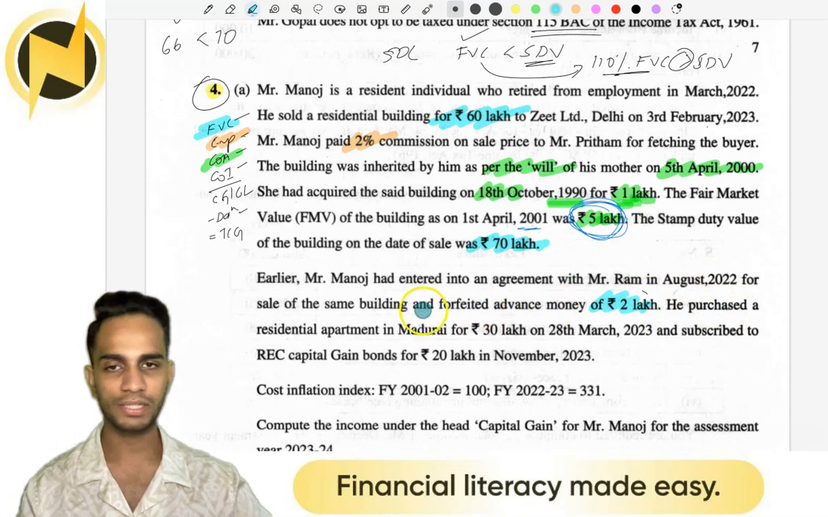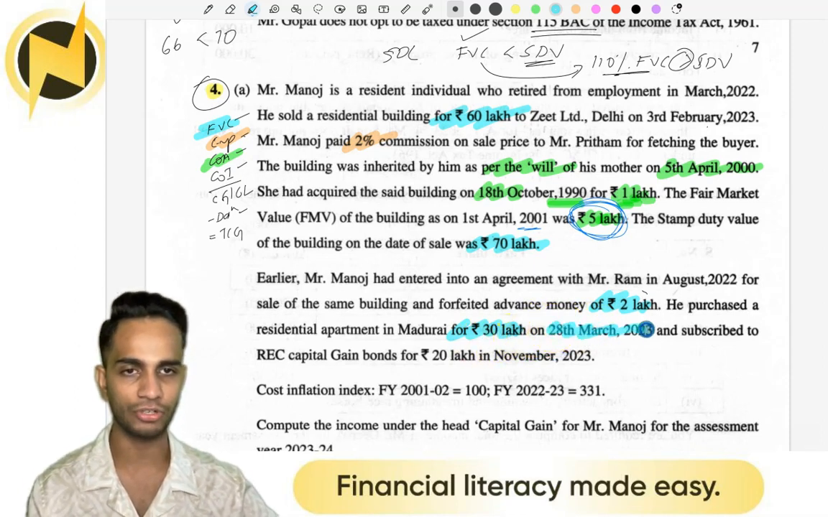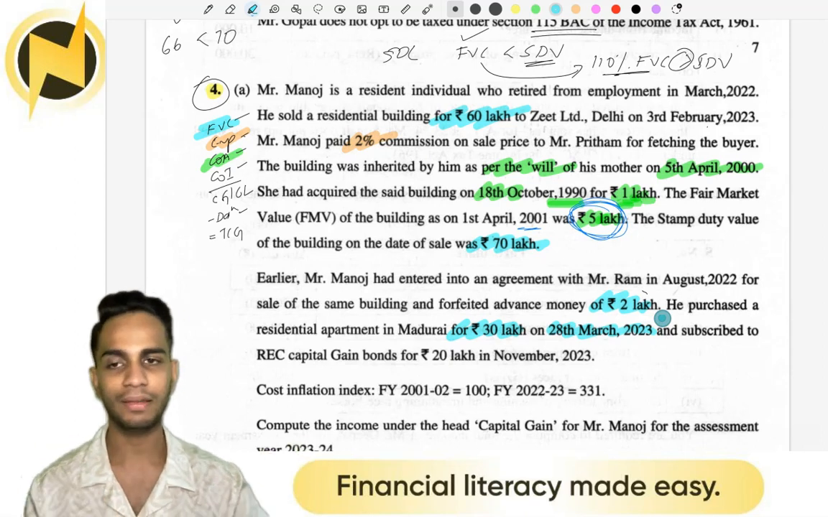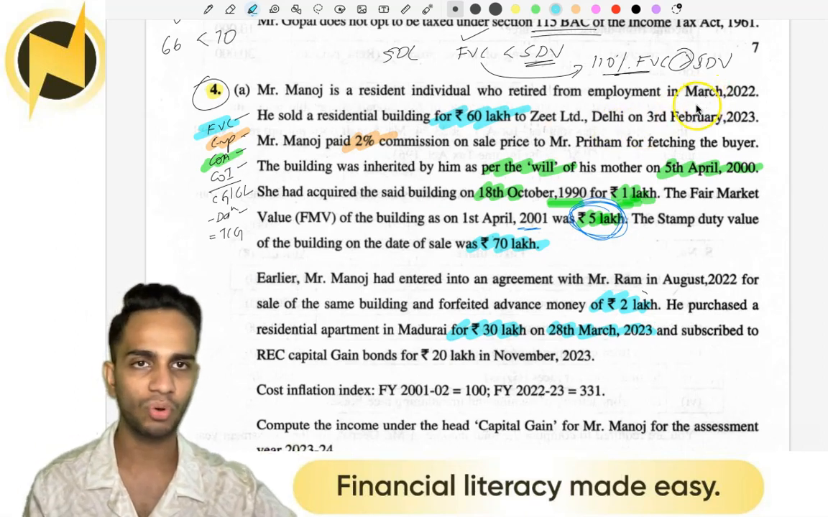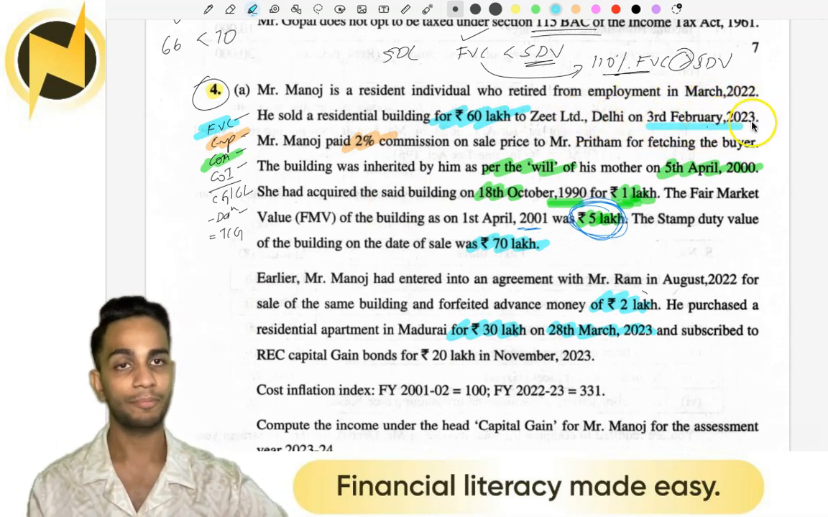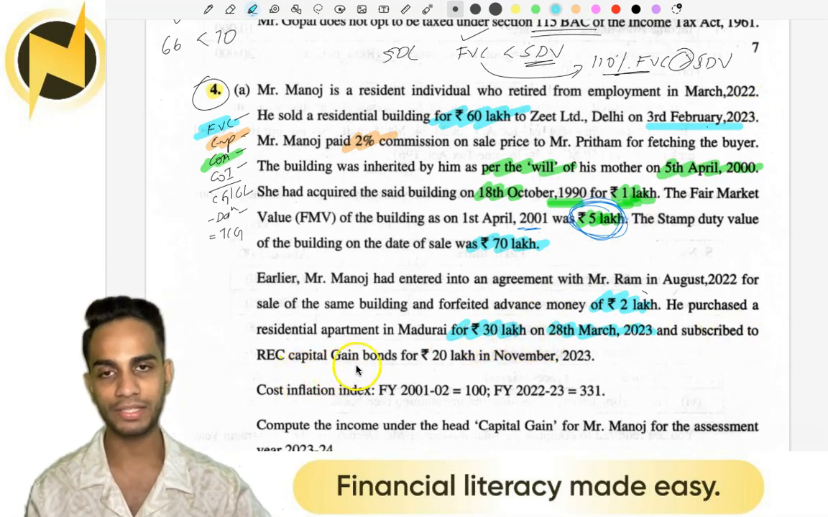Now later on, he purchased a residential apartment in Madurai for 30 lakhs. He purchased a new flat in Madurai for 30 lakhs on 20th March 2023. So before the year completed, this guy bought a new flat. He sold the property on 3rd February 2023. Before the year closed, he bought a new flat for 30 lakhs and subscribed to REC capital bonds, 20 lakhs in November 2023.